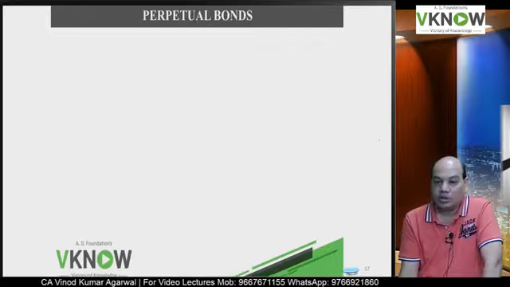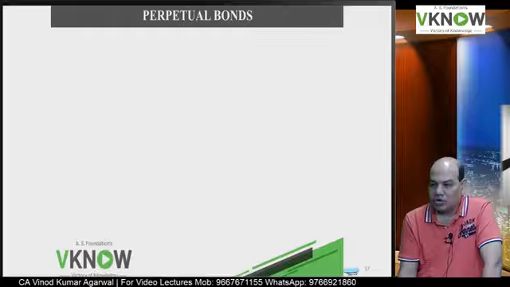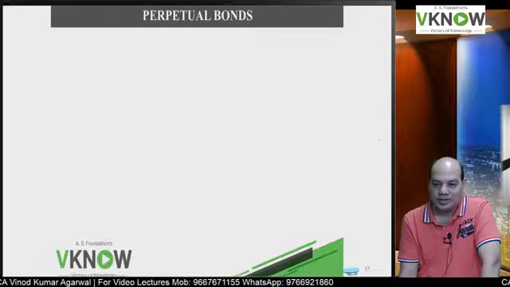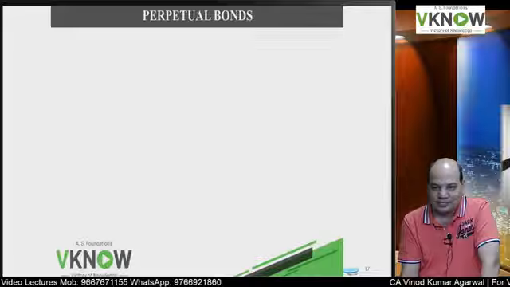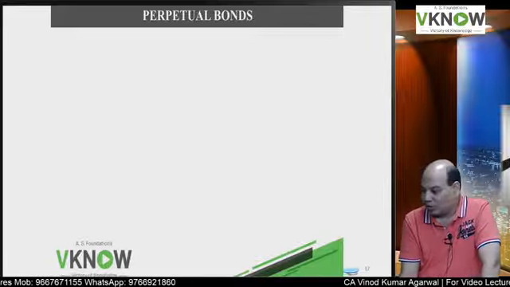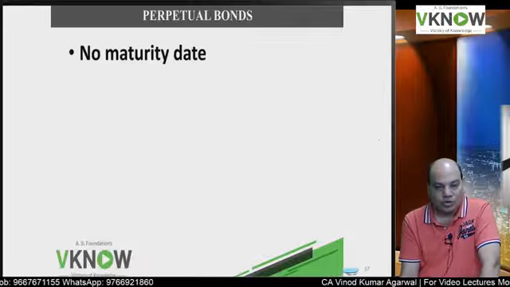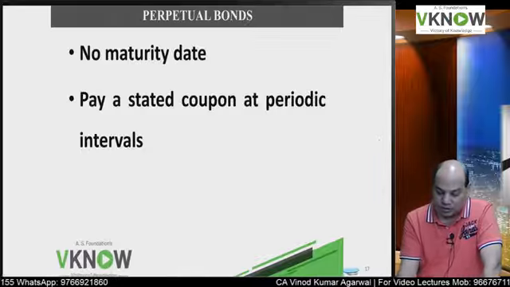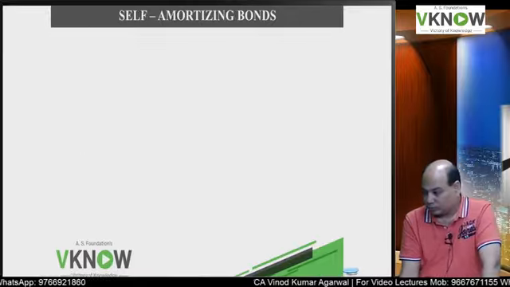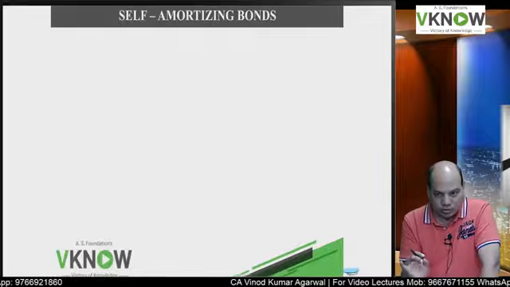Second type of bond is called perpetual bond. Perpetual. There is no maturity date. So you will not get your principal. Then why would you invest in a perpetual bond when they are not going to give you back your principal? They will pay coupon every year. Correct. So the perpetual bonds do not have a maturity date, but they pay coupon at a specified interval. We will take questions on perpetual bonds also.